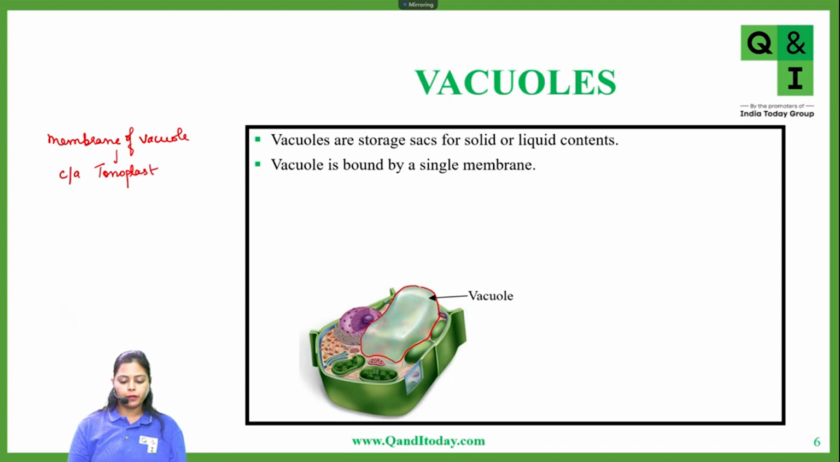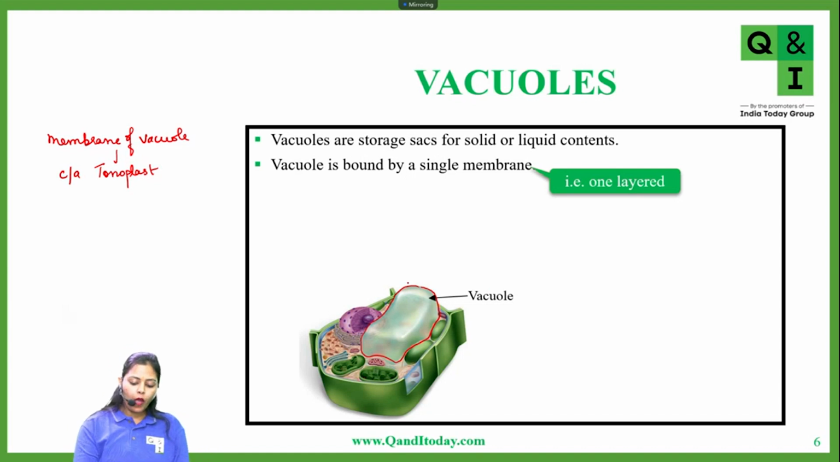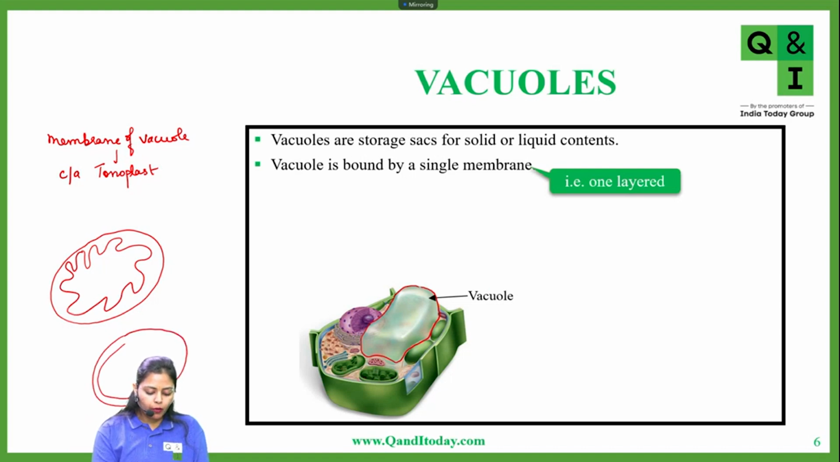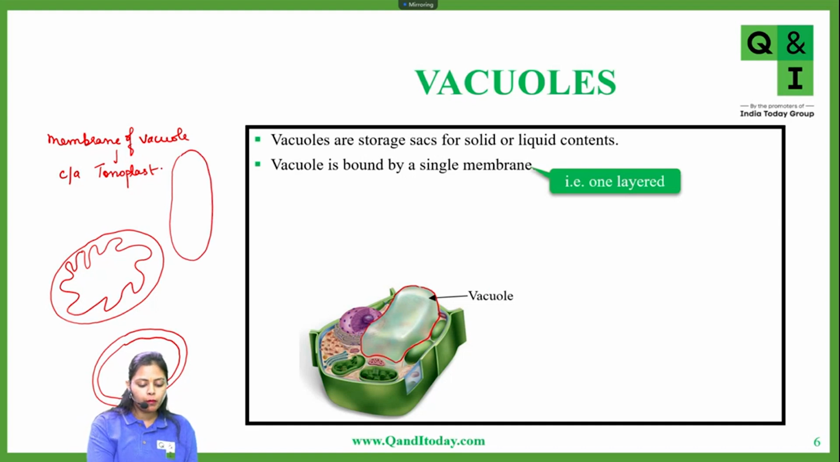Very important question. And this is just one layer. For the rest of the cell organelles, for example mitochondria, this was the first membrane and then you had a second membrane which was folded like that. Similarly, in chloroplast, this was the first membrane and this was the second membrane. So these were double membrane bounded structures. However, a vacuole is bounded by just a single membrane, which is called the tonoplast.